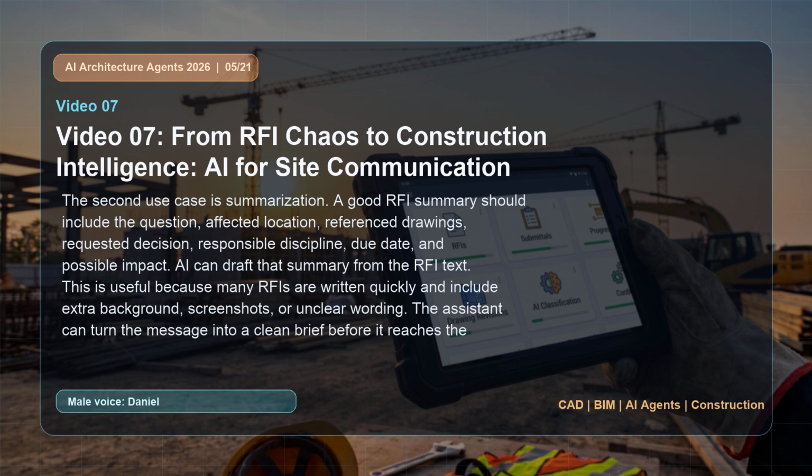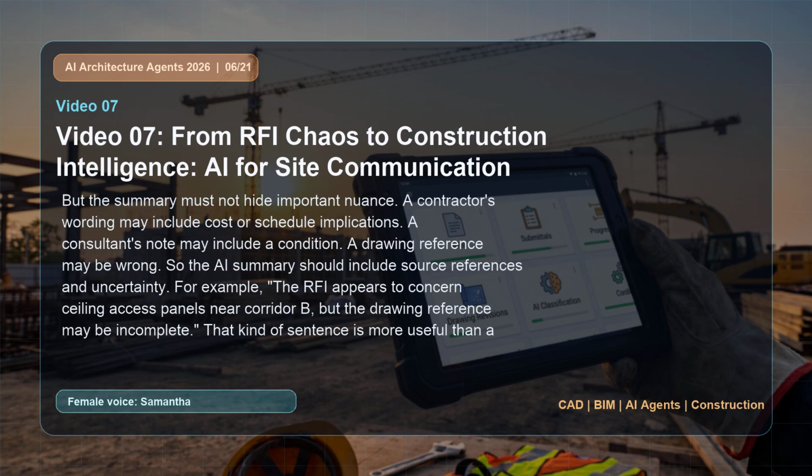impact. AI can draft that summary from the RFI text. This is useful because many RFIs are written quickly and include extra background, screenshots, or unclear wording. The assistant can turn the message into a clean brief before it reaches the architect, engineer, or client.